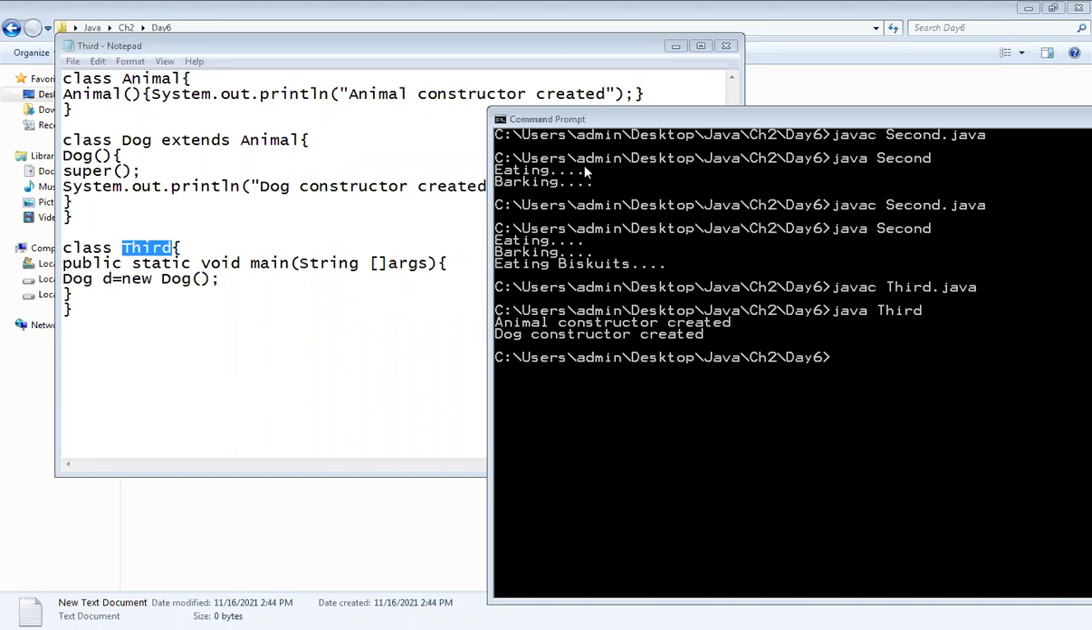But while fetching it, use the super keyword. Okay, so meanwhile I will take the attendance. So try to implement it.